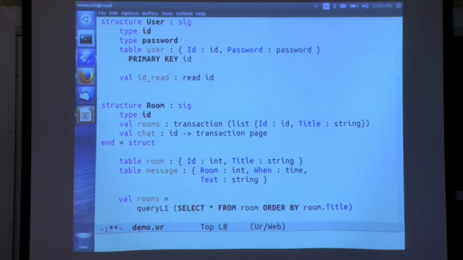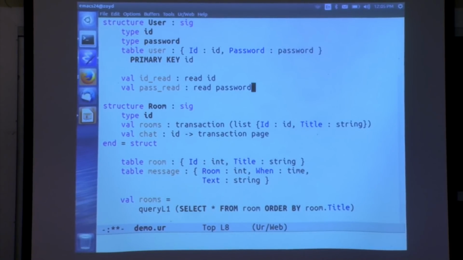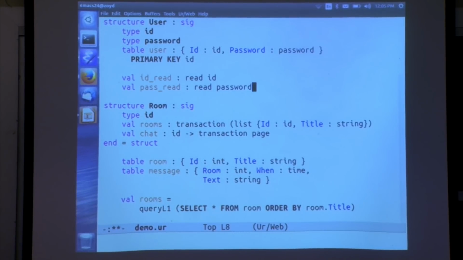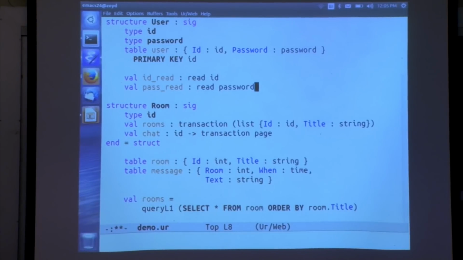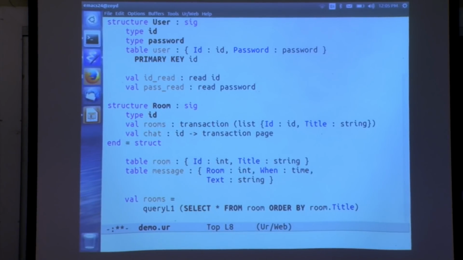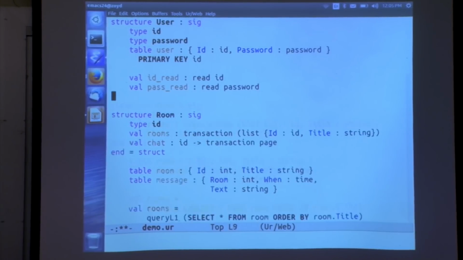And for password, let's do the same thing. We want to be able to read a password from the user, but not take a password and turn it into a string where we can tell what the user entered. So other parts of the code will be able to accept password input from the user, convert it into this type, and ship it off to the user module to be checked. But what they can't do is query the user table and get all the passwords in a form where they can extract the text from them.